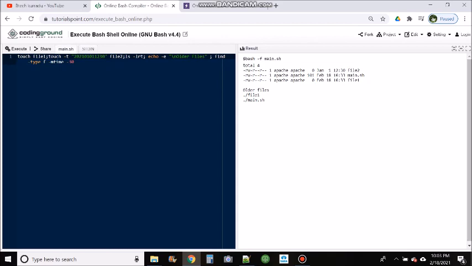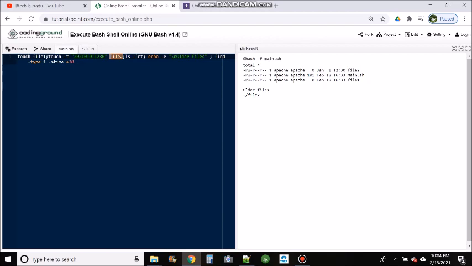Now let's say I want to find files which are older than a particular date. Let's say I want to find files which are older than 30 days. So I'm trying to create two files, one with the current timestamp, the other one with the January timestamp. I created file1 and file2. Now I'll use the find command to find the files which are older than 30 days. Initially I created file1 with the current timestamp and file2 with the January 1st timestamp, and then I just added an echo statement to make it easy to understand, and then I'm using the find command.